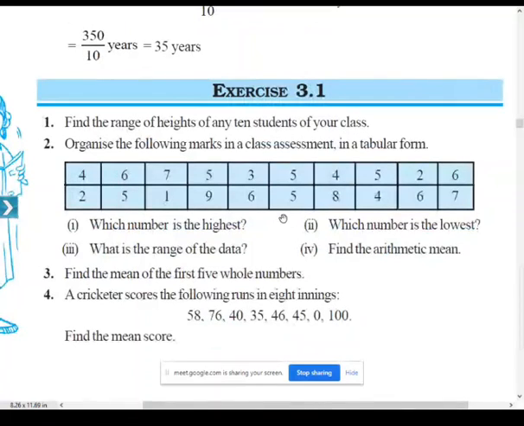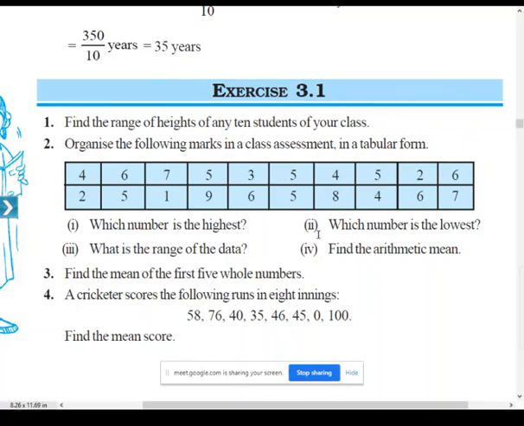Question number 1. Find the range of heights of any 10 students of your class. So this you can leave it. Okay. So let us go to question number 2. Organize the following marks in a class assessment in tabular form. Organize means either you have to start from smallest to highest or from highest to smallest. After organizing, you have to start answering the questions.